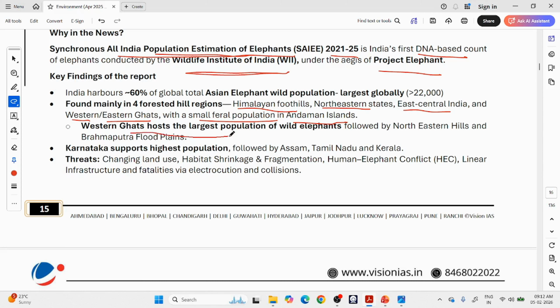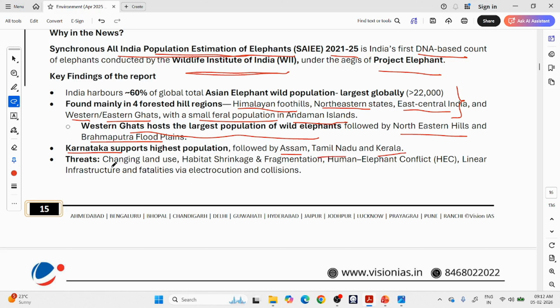Western Ghats host the largest population of wild elephants. So among all these regions, Western Ghats hold the largest population, followed by northeastern hills and Brahmaputra floodplains. Okay, Karnataka has the highest population. We have seen one question in a UPSC previous year paper saying Kerala has the highest population. So it is wrong. Why? Because Karnataka has the highest population, followed by Assam, then followed by Tamil Nadu, and Kerala is in 4th place.